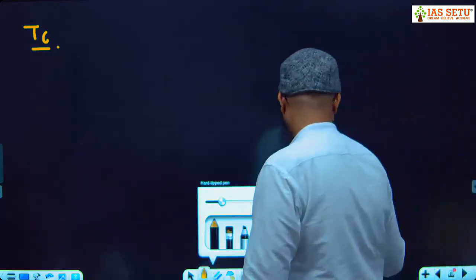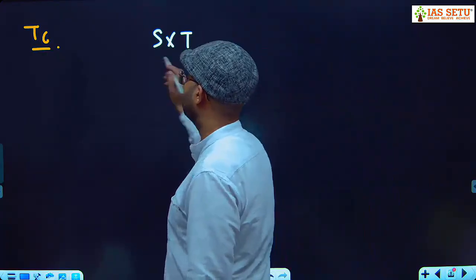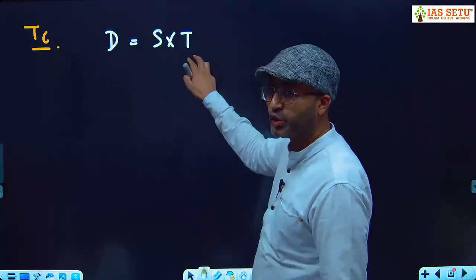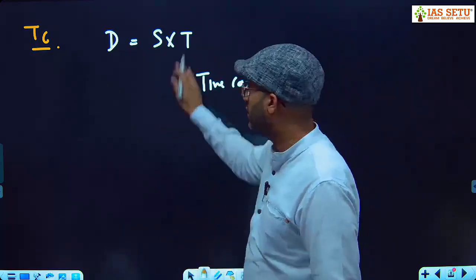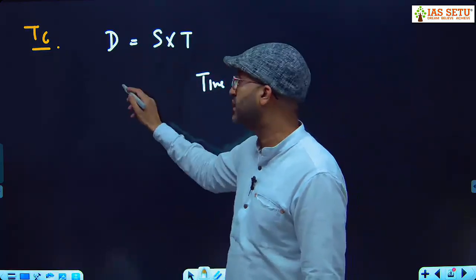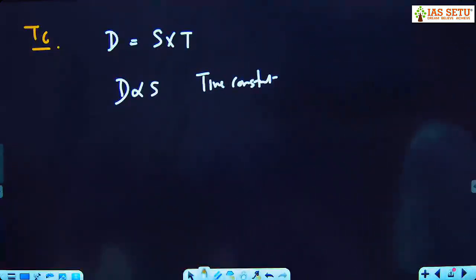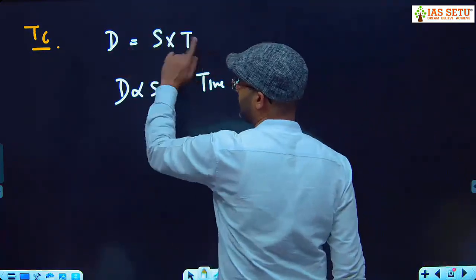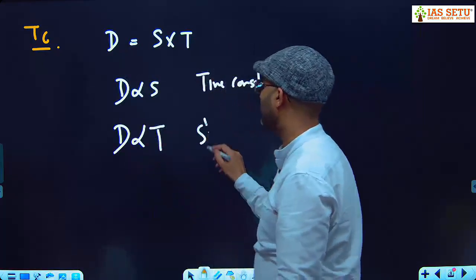I tell you. See here, speed into time is equal to distance, or distance is equal to speed into time. First relationship is if time is constant. If you keep time constant, then what is the relationship in distance and speed? Directly proportional. So you write distance is directly proportional to speed if time is constant. If we keep speed constant, then what is the relationship in distance and time? Directly proportional. Distance is directly proportional to time if speed is constant.